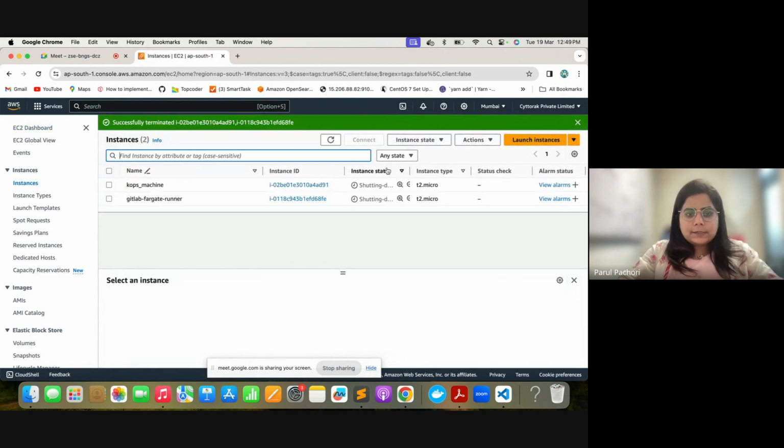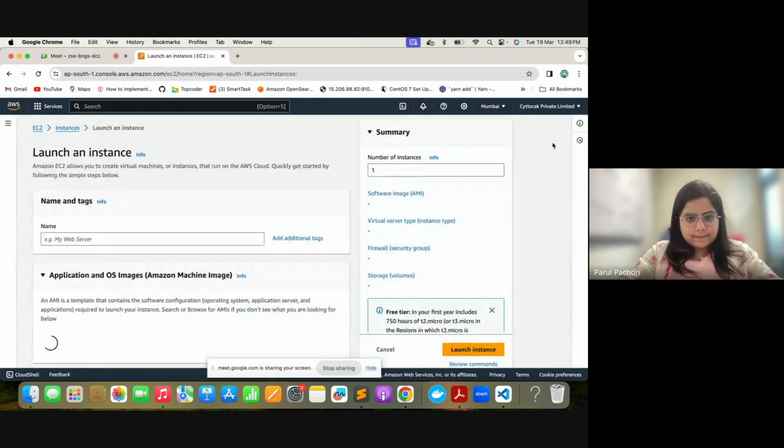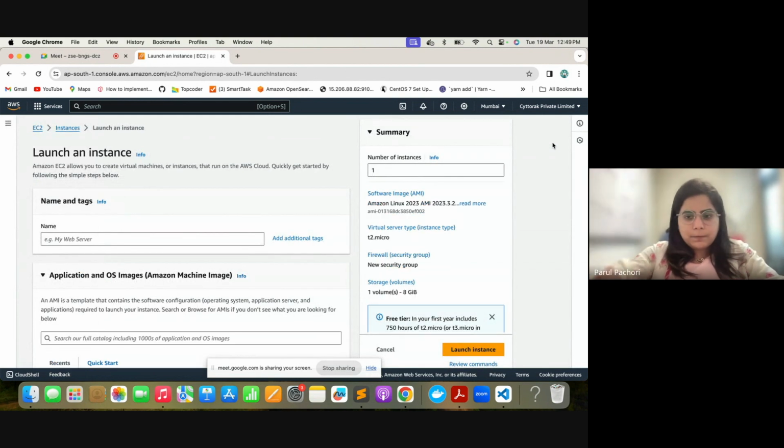Let's try creating a simple server here. So I'm going to come here, click on this option called launch instances. It's a very simple format, but I'll still be sharing all of these details with you so that when you go ahead and try it, you can do it on your own also. For example, I want to create a server called anything I can use.